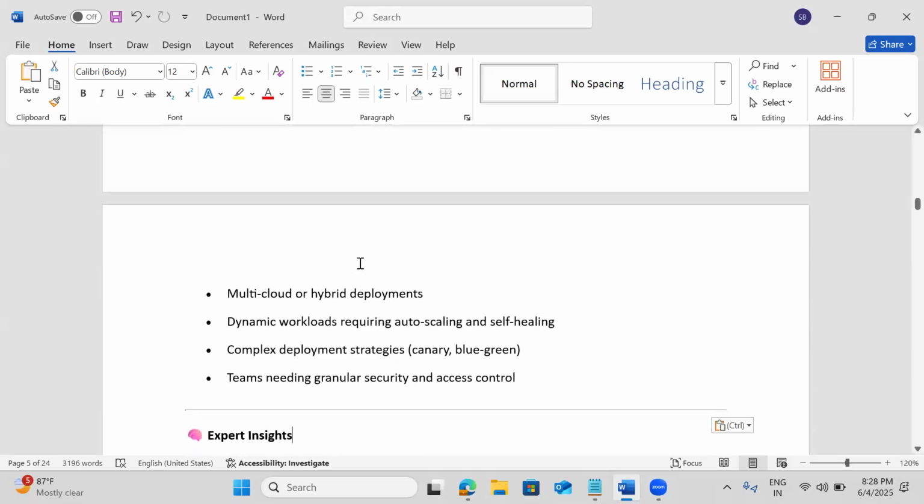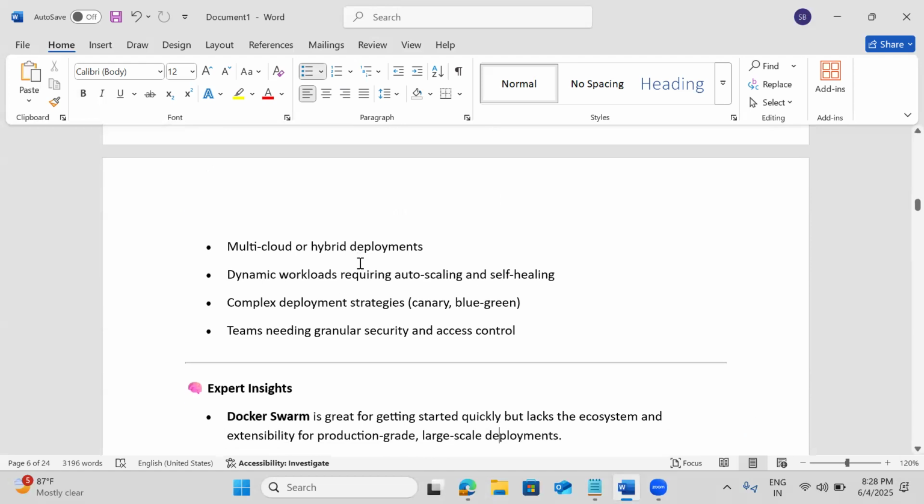If we want high availability, scalability, and complex deployment strategies like blue-green, which we'll discuss, all of these are supported by Kubernetes.